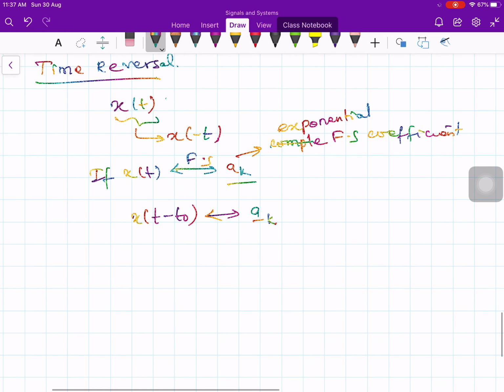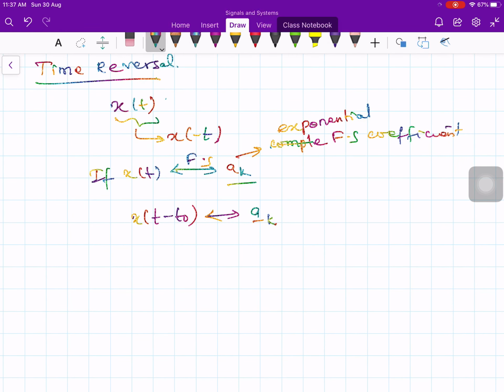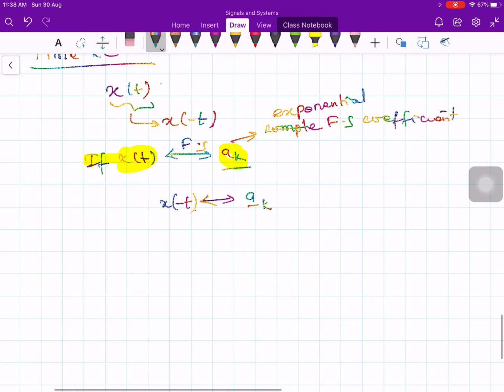This is also very simple. So in other words, time reversal applied to a continuous time signal results in a time reversal of the corresponding sequence of Fourier series coefficients. If you take x of t, the Fourier series coefficient is a k. If you take x of minus t, that is the time reversal of the signal, then the coefficient is also reversed, a minus k, you will get it.